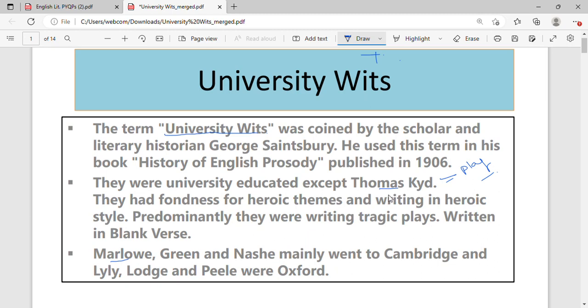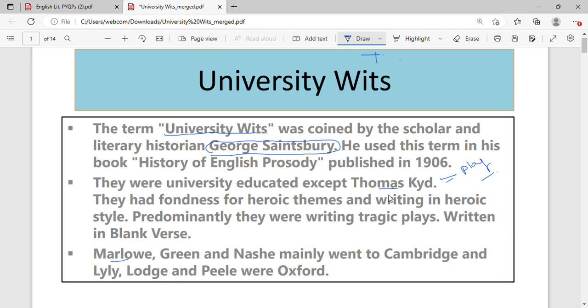So let's start. University wits. This term was coined by George Saintsbury. At the time these university wits were alive, this term did not exist.